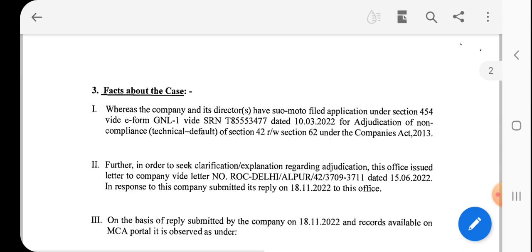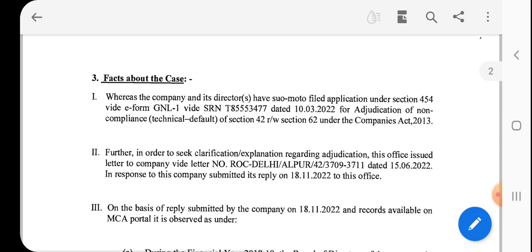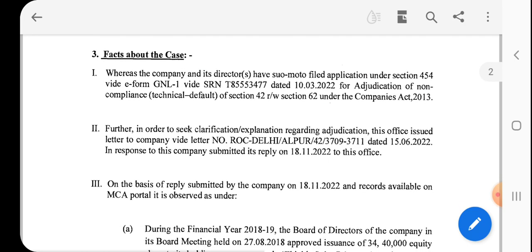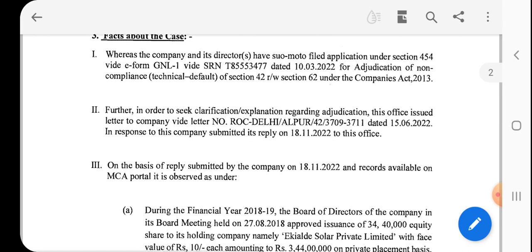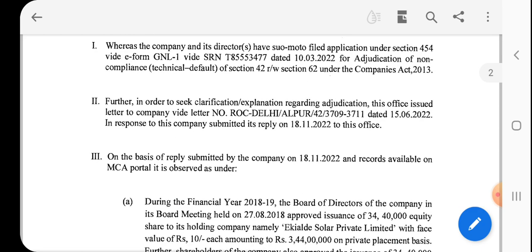The company and its director have suo motu filed an application under Section 454 via Form GNL 1 on 10th March 2022 for adjudication of non-compliances, that is technical default of Section 42 read with Section 62 of the Companies Act.